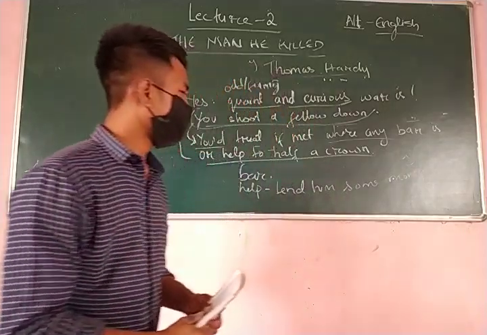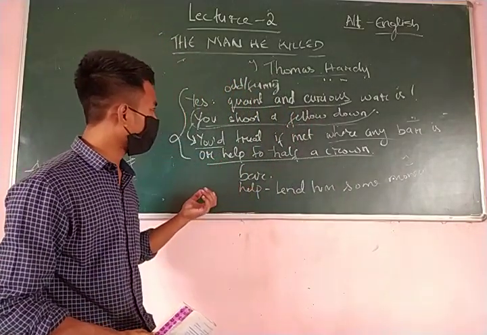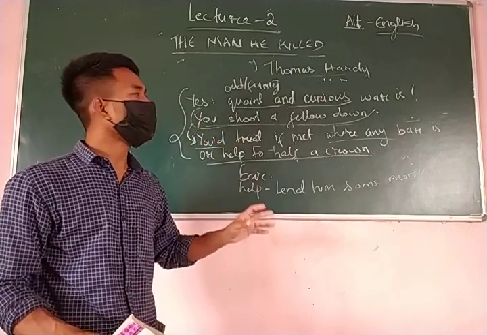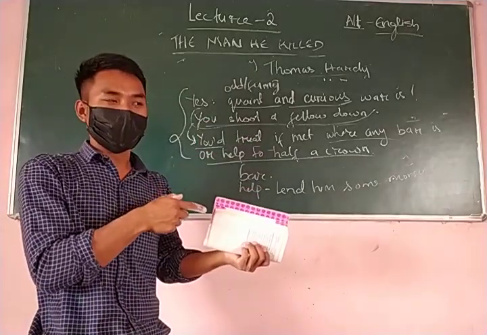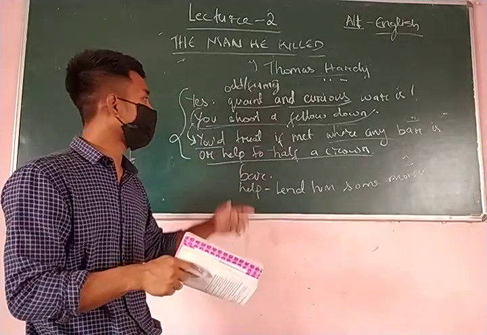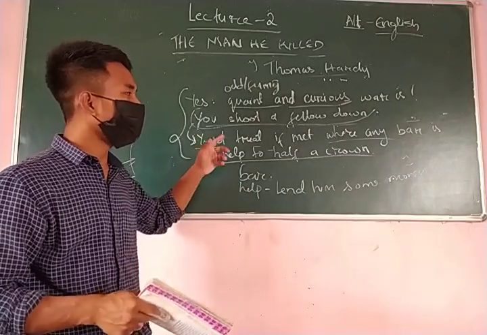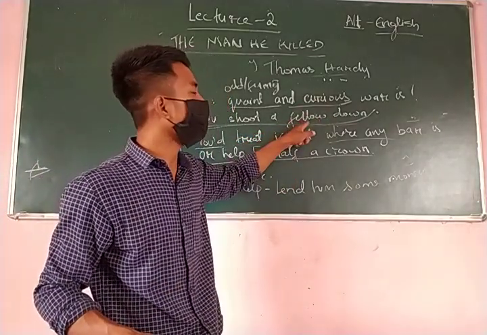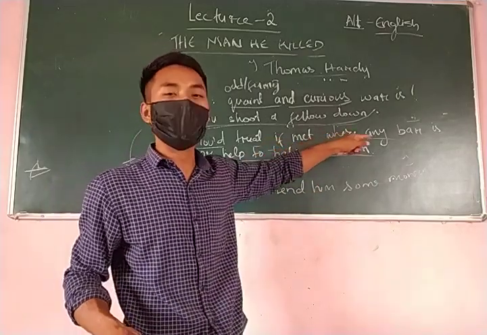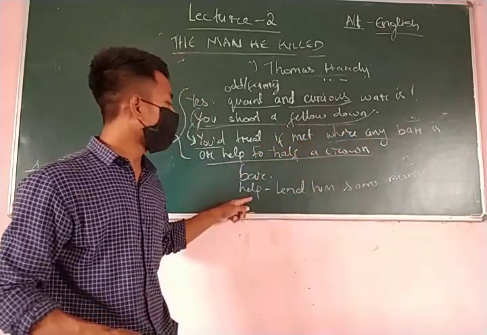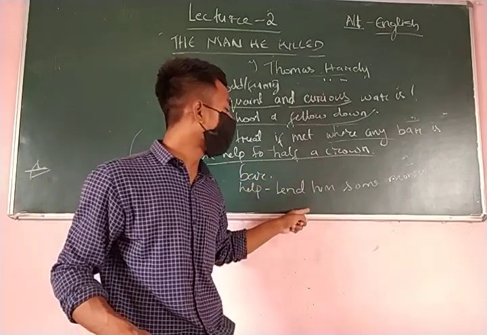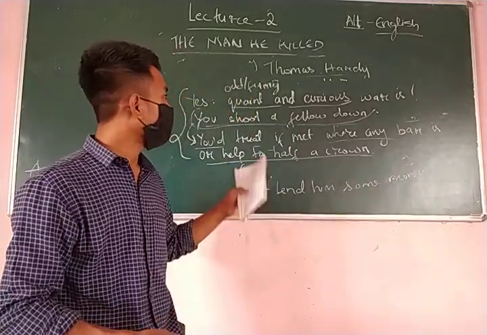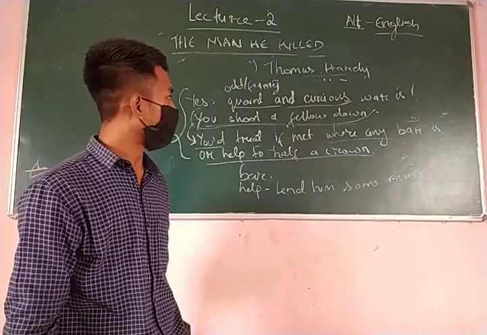So what the last stanza is trying to explain is that war is so funny, it is so odd, it is nothing but just shooting a fellow down, shooting an enemy down. That is very odd. That is what the British soldier is saying. After that, he said that if you don't meet that guy in a war, let's say you meet him inside a bar, then you will even help him, or you will even lend him half a crown, some money. That is what the point is trying to explain.